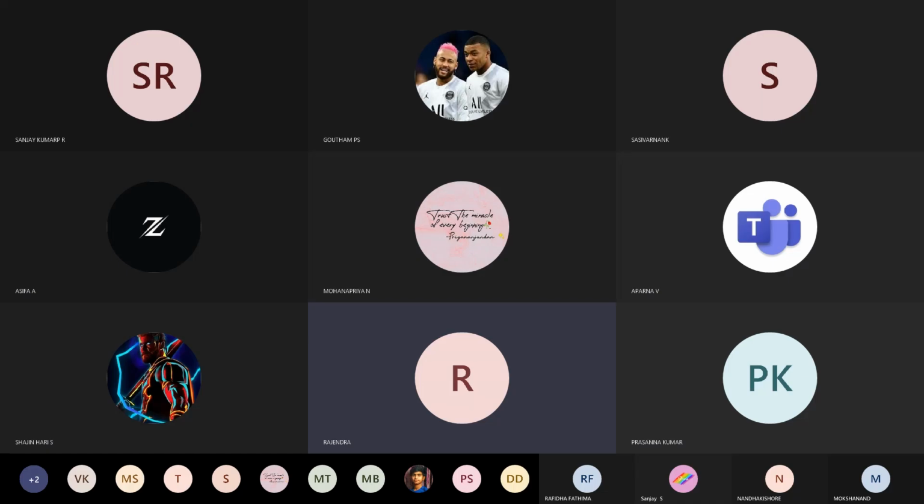SN1 mechanism. What is the SN1 mechanism? Yesterday we already saw the SN2 mechanism, so once again I will recapitulate the SN2 mechanism. Next, we are going to see the SN1 mechanism. Let us see that.